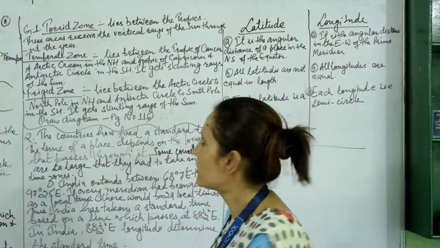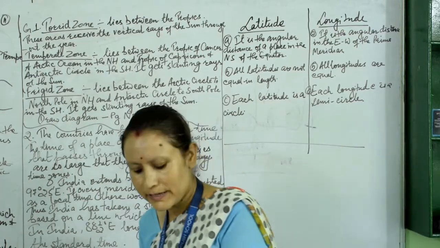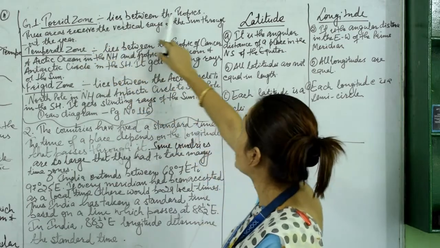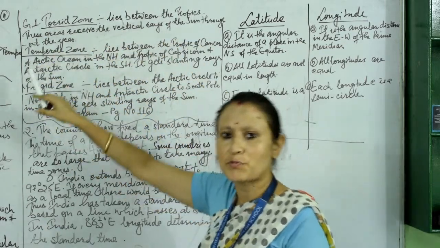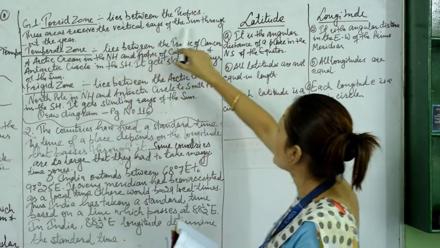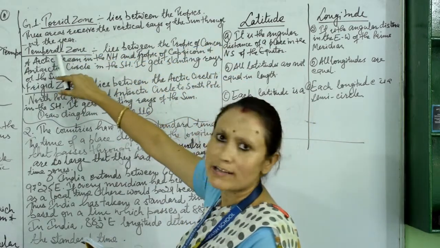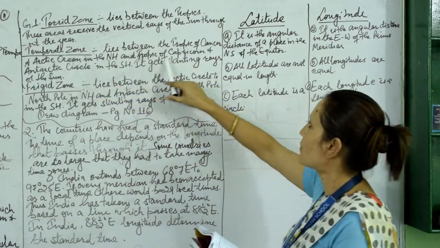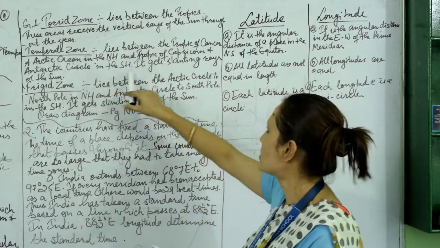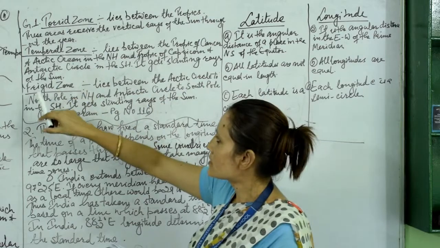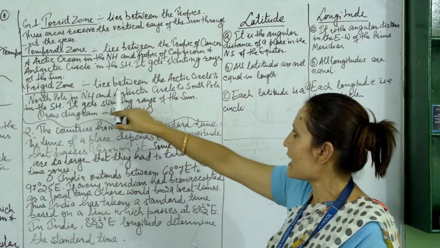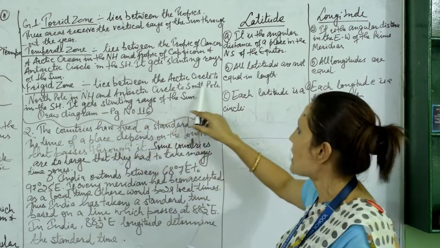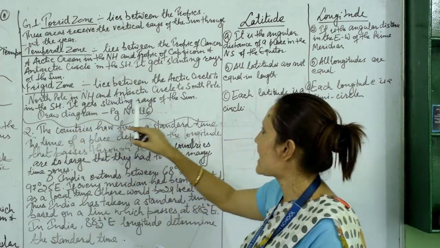Question number G, answer the following in detail. First question is explain the heat zones of the Earth. There are 3 heat zones. Torrid zone lies between the 2 tropics. You can write the answer from the book also. These areas receive the vertical rays of the sun throughout the year. Next one, temperate zone lies between the Tropic of Cancer and the Arctic Circle in the northern hemisphere and the Tropic of Capricorn and the Antarctic Circle in the southern hemisphere. It gets slanting rays of the sun. And the last zone, the frigid zone, lies between the Arctic Circle and the North Pole in the northern hemisphere and the Antarctic Circle and the South Pole in the southern hemisphere. It gets slanting rays of the sun.